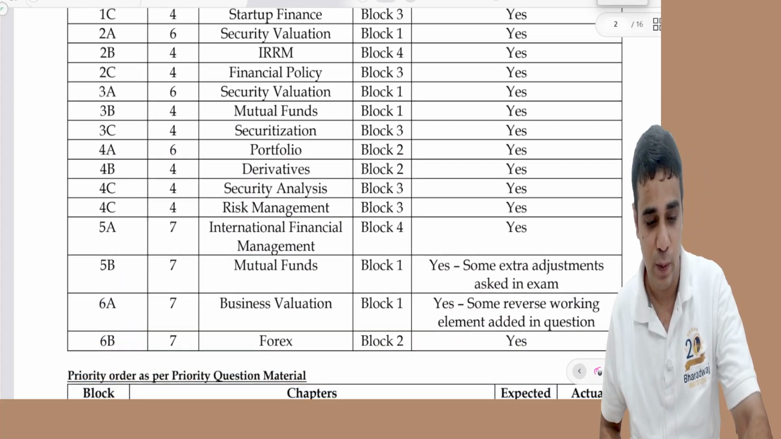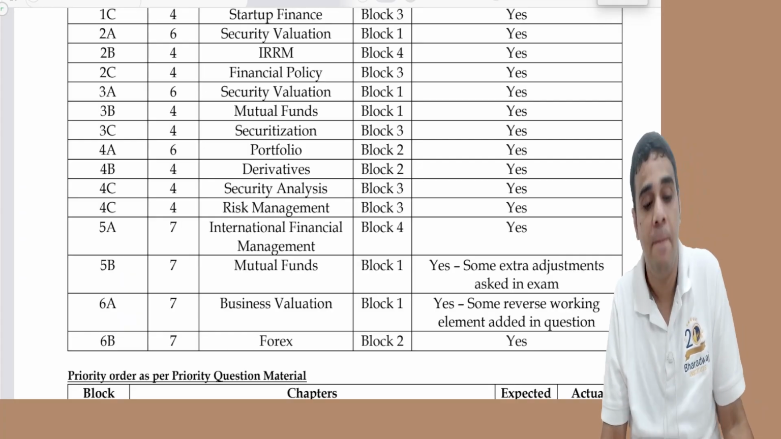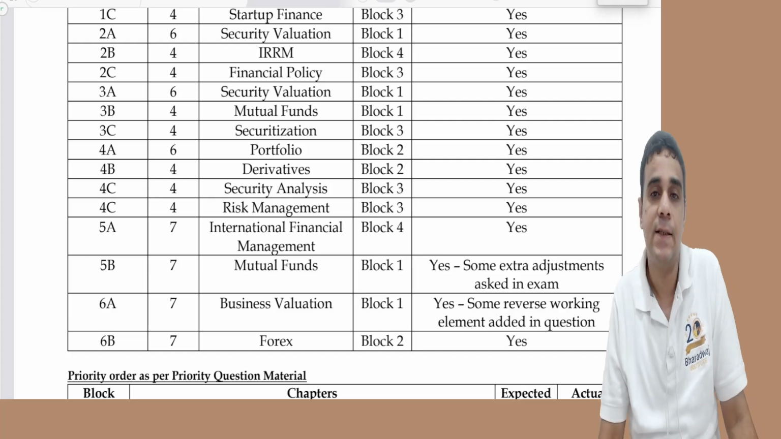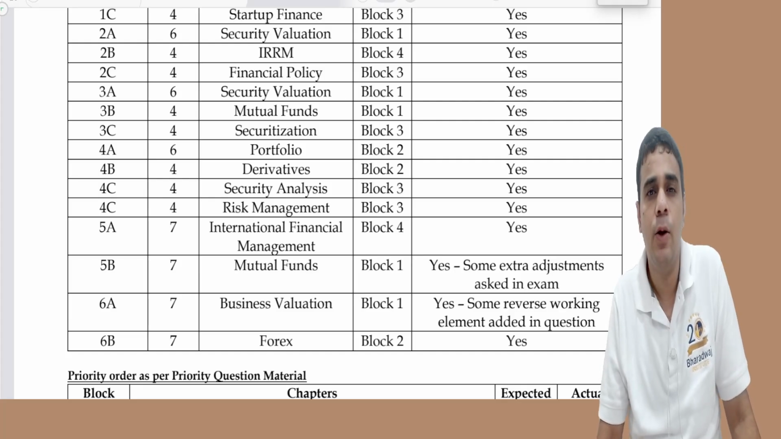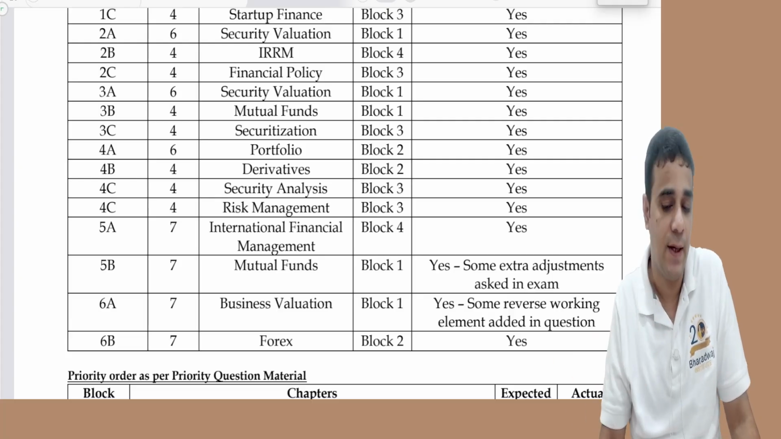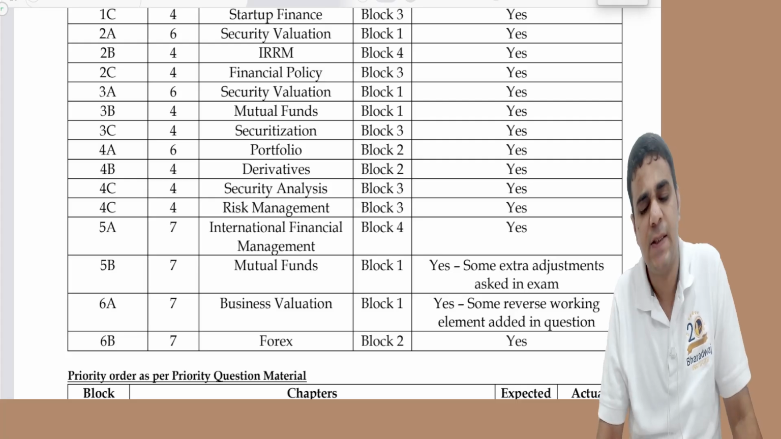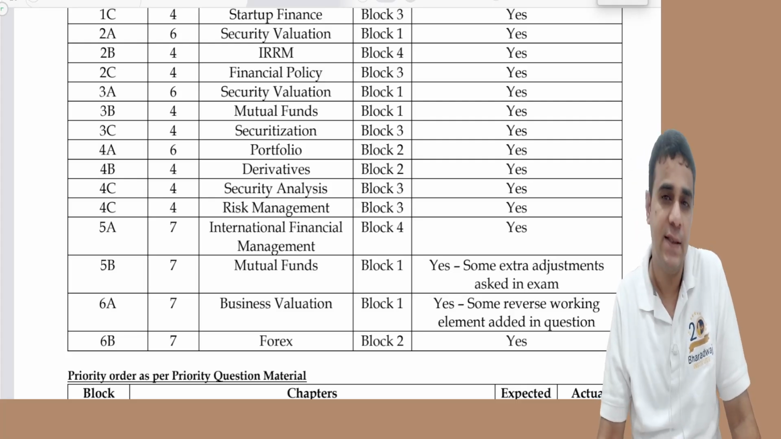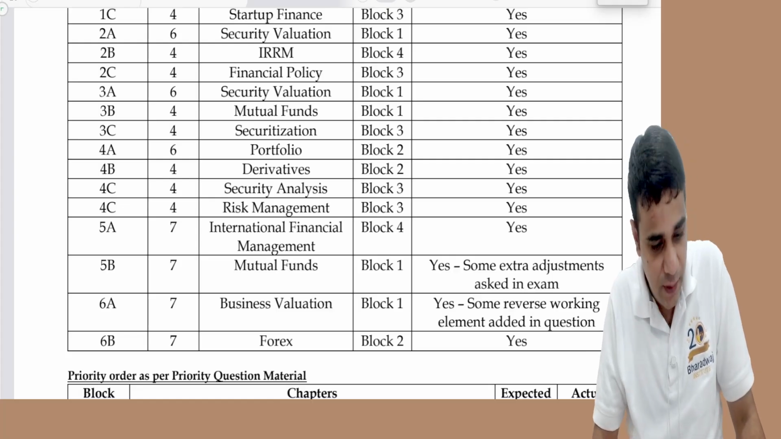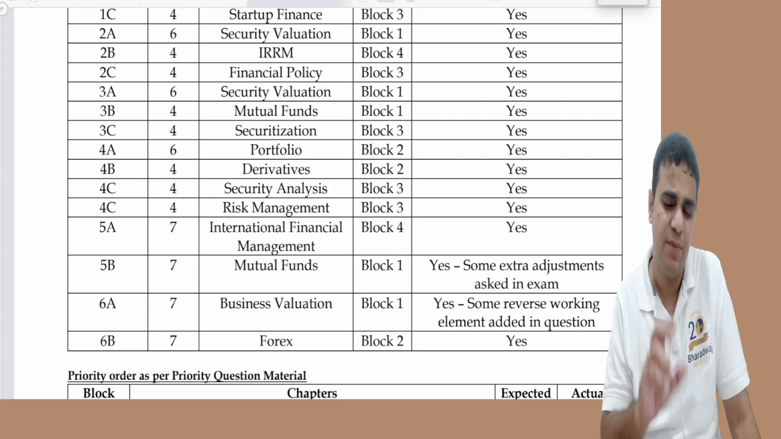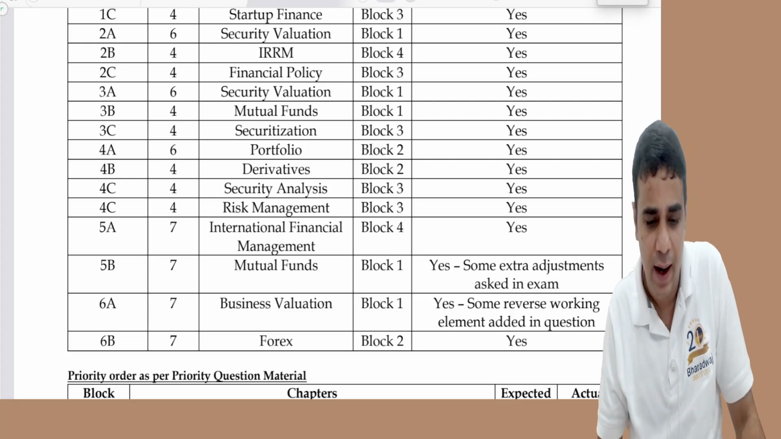Most of the questions were similar except for 5B, 6A and 6B. These alone were a little bit new with some extra adjustment. 5B had some extra adjustment. 6B is also very similar, but still some challenge could be there for students. And in 6A, some extra reverse working element was added.